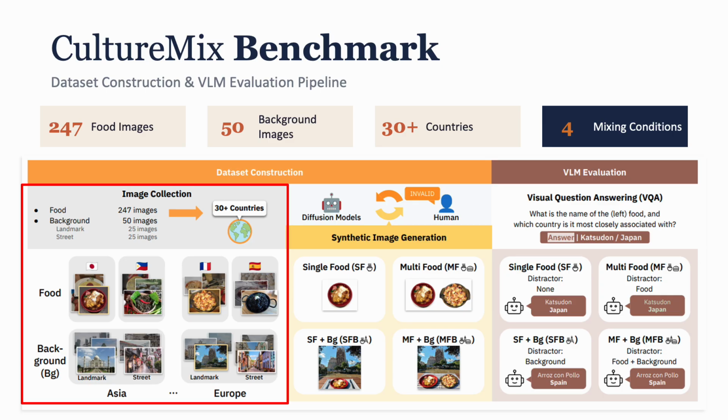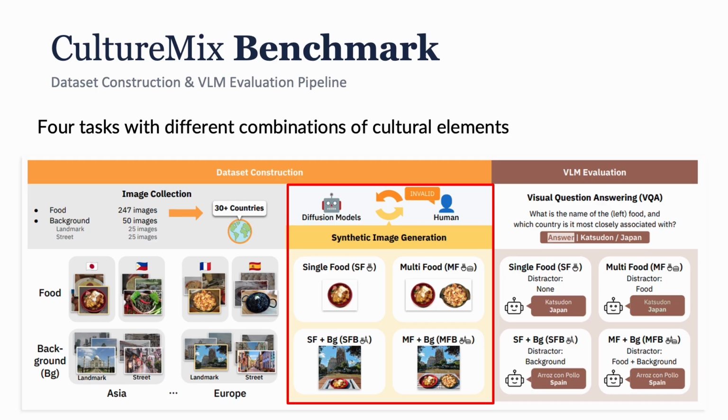We have 4 mixing conditions, and the 4 tasks isolate different sources of distraction. For example, single food is the baseline with no distractor, and multi-food combines another food item with the single food images. Single food with background adds a culture background to the single food images, and multi-food with background combines both food and background distractors.